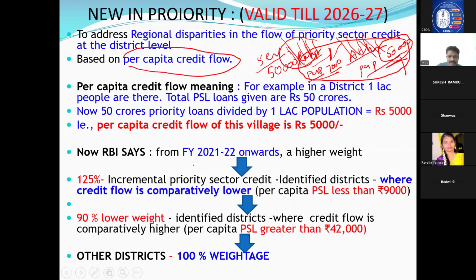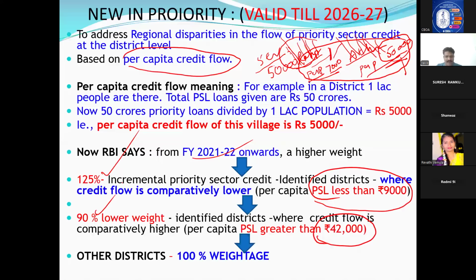Now what RBI says from 2022 onwards: if this amount is less than 9,000, I told you less amount, 9,000 or less, 8,000, 7,000, RBI said we will give you 125% weightage. If loans per capita already achieved 42,000, more finance already given under priority, then 90% weightage. So what will the bank do? Because we will get lesser weightage, we will try to finance here so that the differentiation from place to place will get reduced. This is the concept called regional disparities. I hope you are clear.